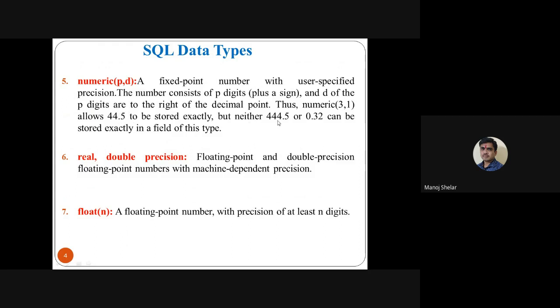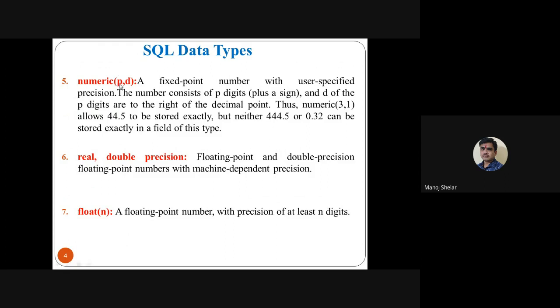So for example, 444.5. The total digits are 4, so here the P value is 4, and after the decimal point there is only one digit, so D is 1. For example, 44.45 as a required number in my table.